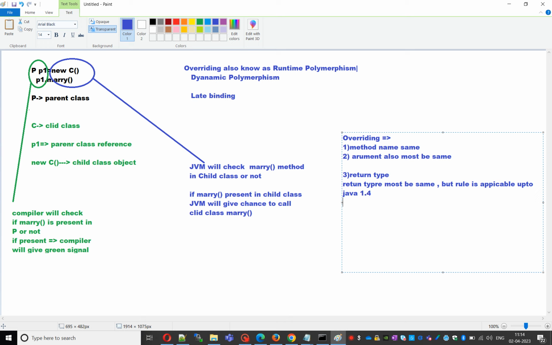But from Java 1.5 onward, covariant return type is also allowed.